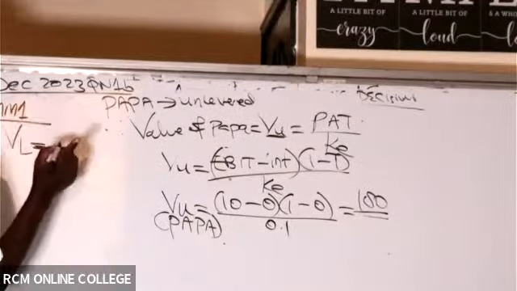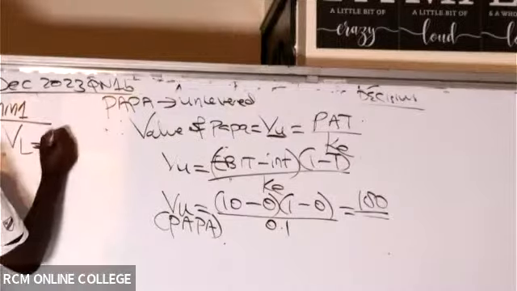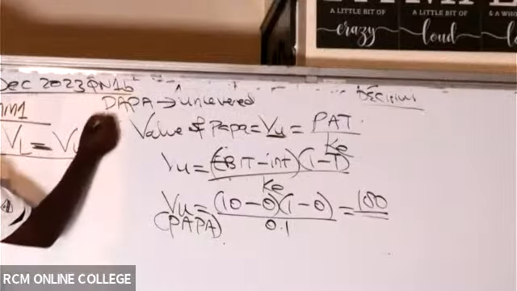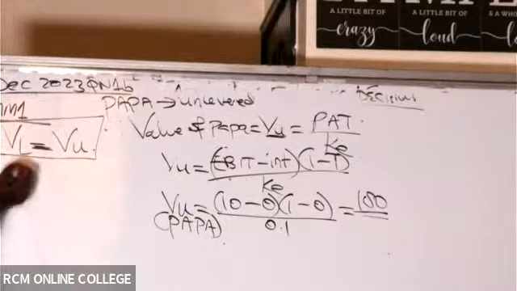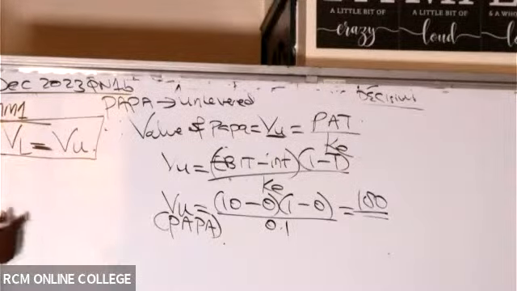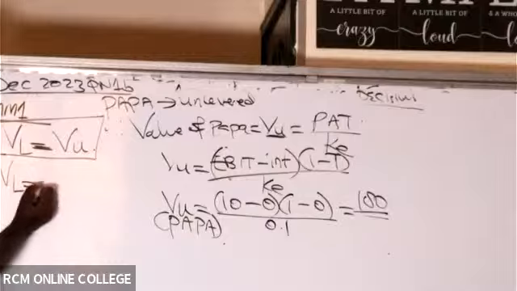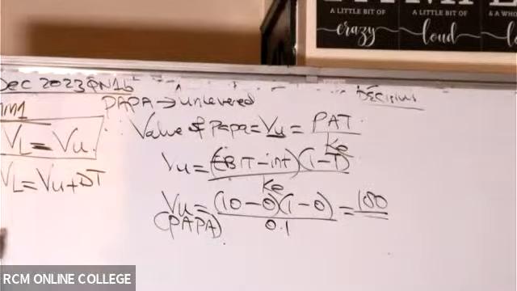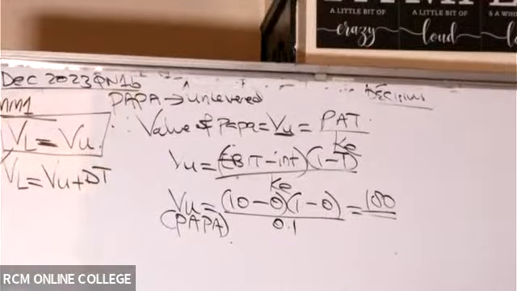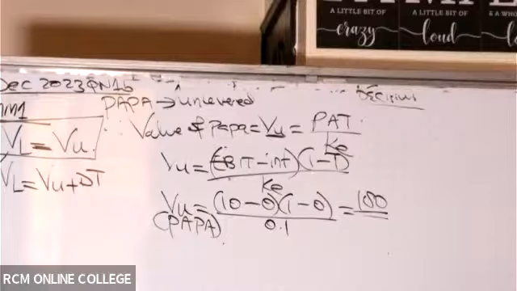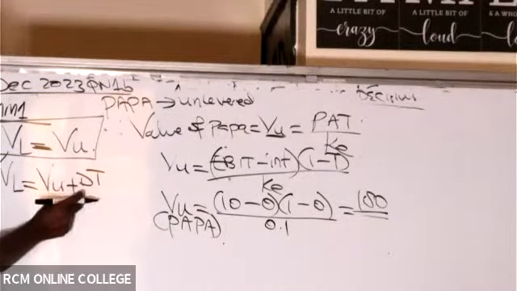Please, there are two ways here. The value of a levered farm will always be equal to the value of the unlevered farm. This is one of the ways of visualizing this, because that is MM1. Alternatively, you can just use the general MM formula. The value of a levered farm, the general one, is the value of unlevered plus D times T. This method number 2, I like it because it is applicable throughout. Value of a levered farm equals value of unlevered plus DT.